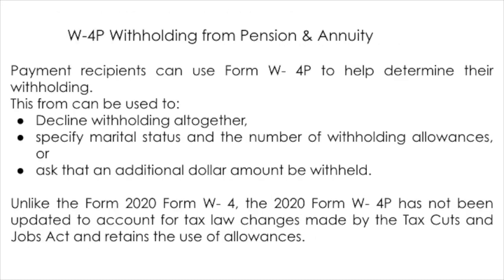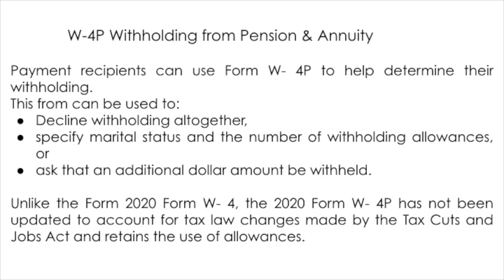The recipients can use Form W-4P to help determine their withholding. This form can be used to decline withholding altogether, to specify the marital status and the number of withholding allowances, or to ask for an additional dollar amount to be withheld.